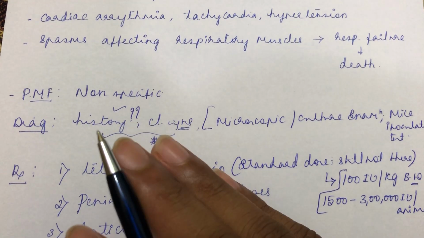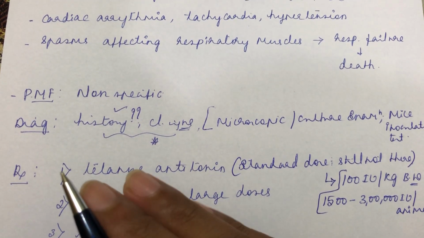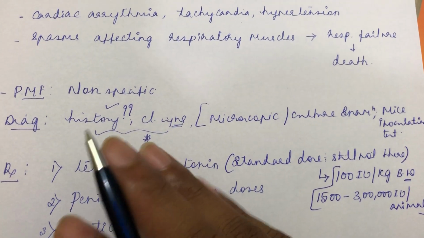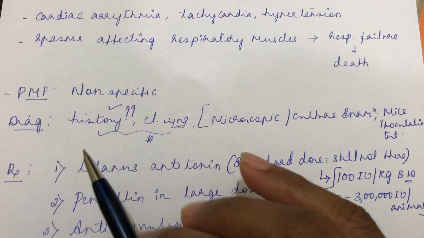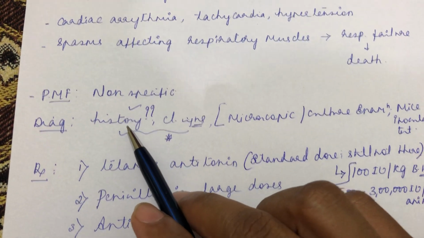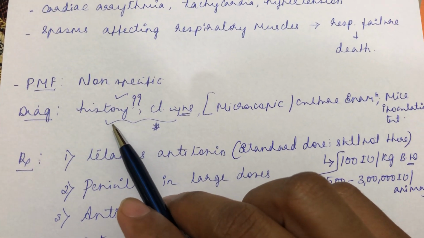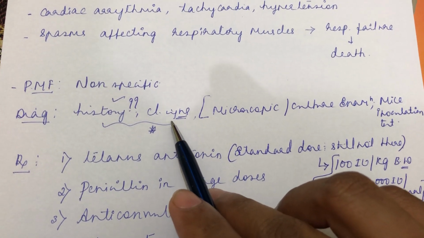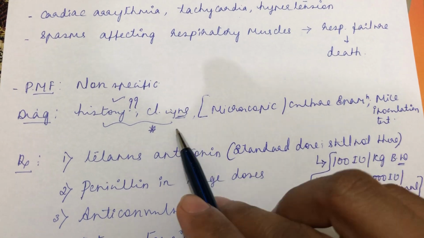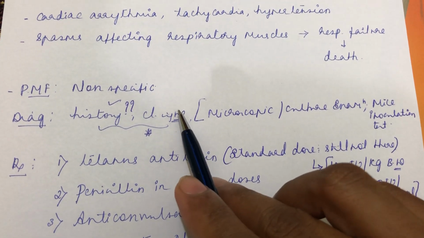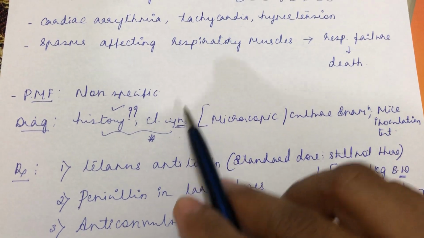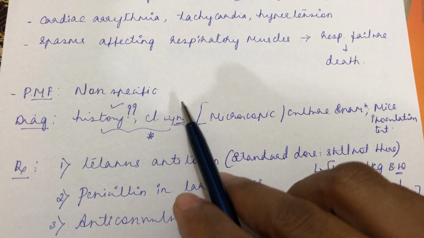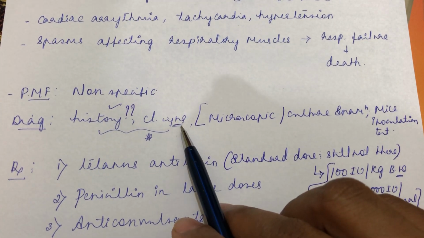In a recently born calf, as I told you, the infection might go through the umbilicus, or through any wound, or an abscess turned into a wound. Getting in contact with the soil will lead to tetanus. So history is very important while diagnosing tetanus toxicity. Then classical clinical signs. Once the clinical signs get aggravated, it is very difficult to treat the animal. The prognosis will be grave once the clinical signs get aggravated. With initial clinical signs and the recommended treatment, the animal can survive.